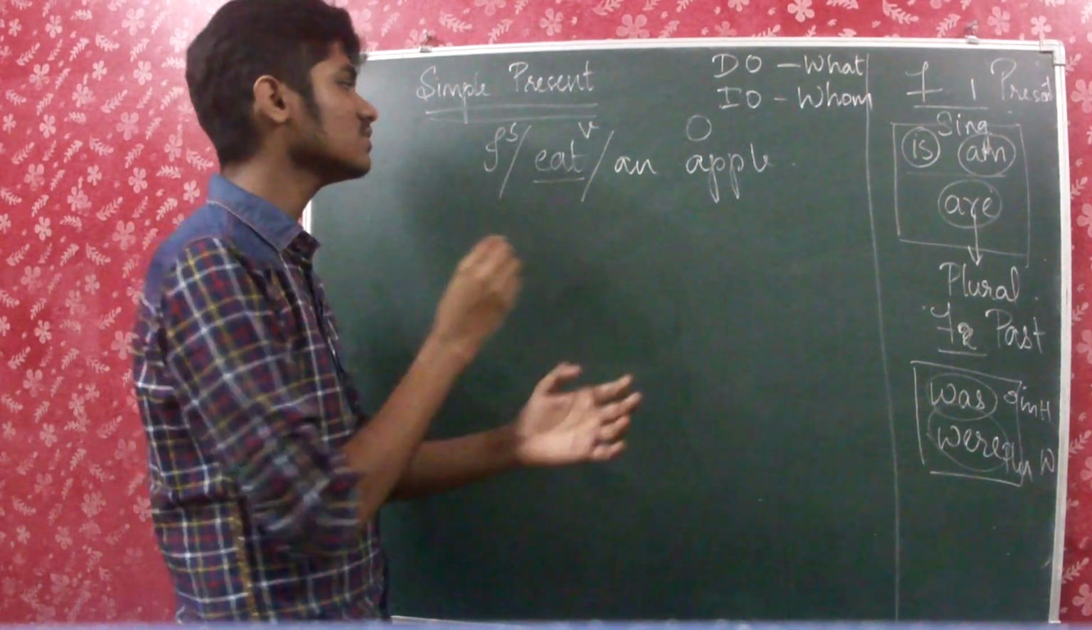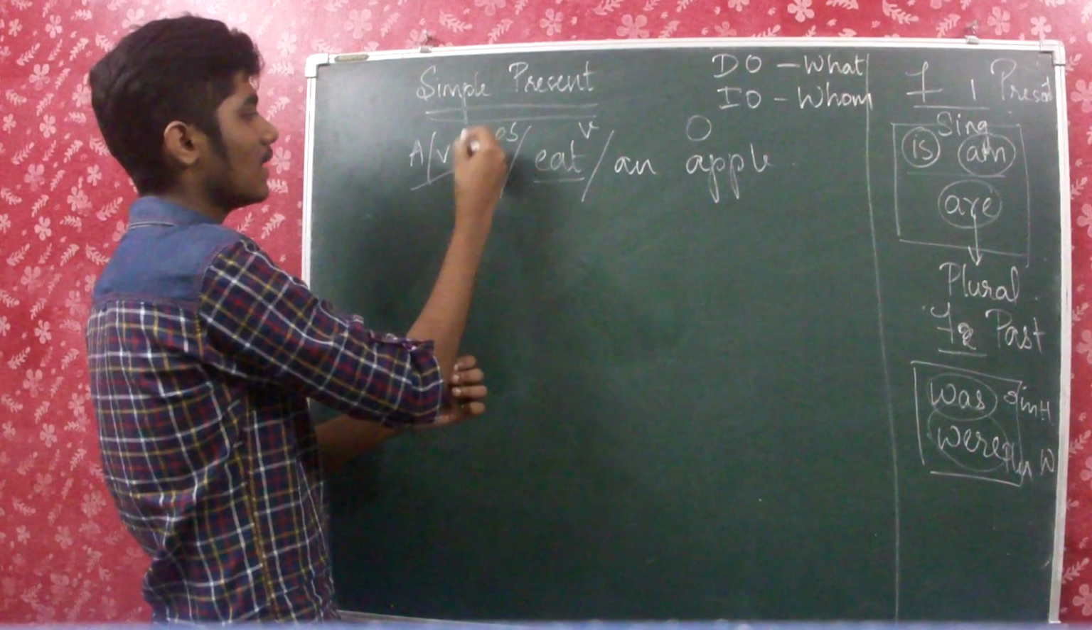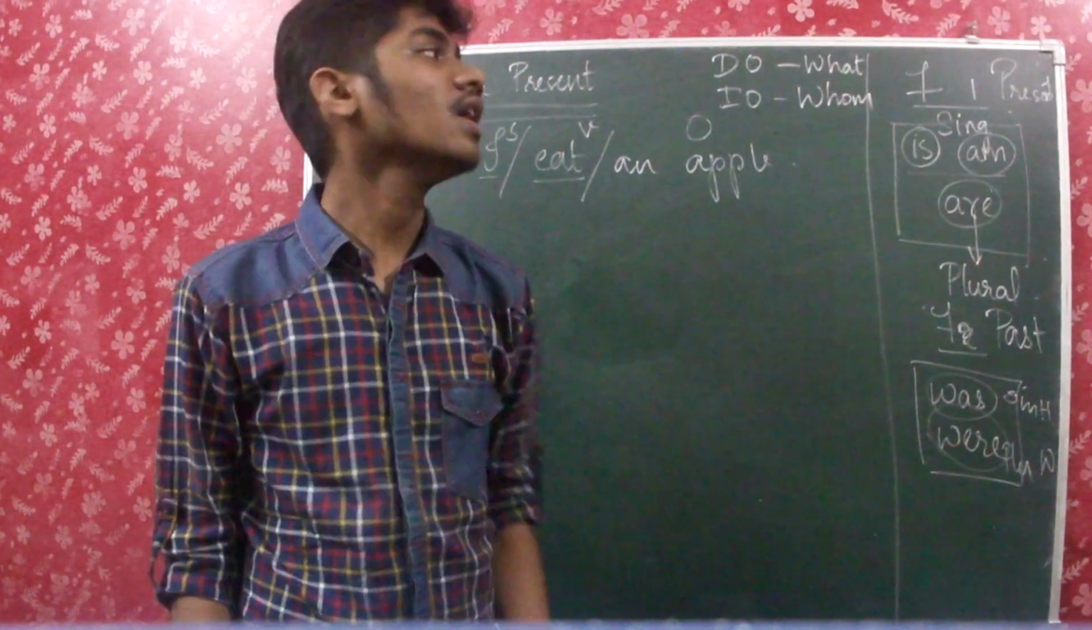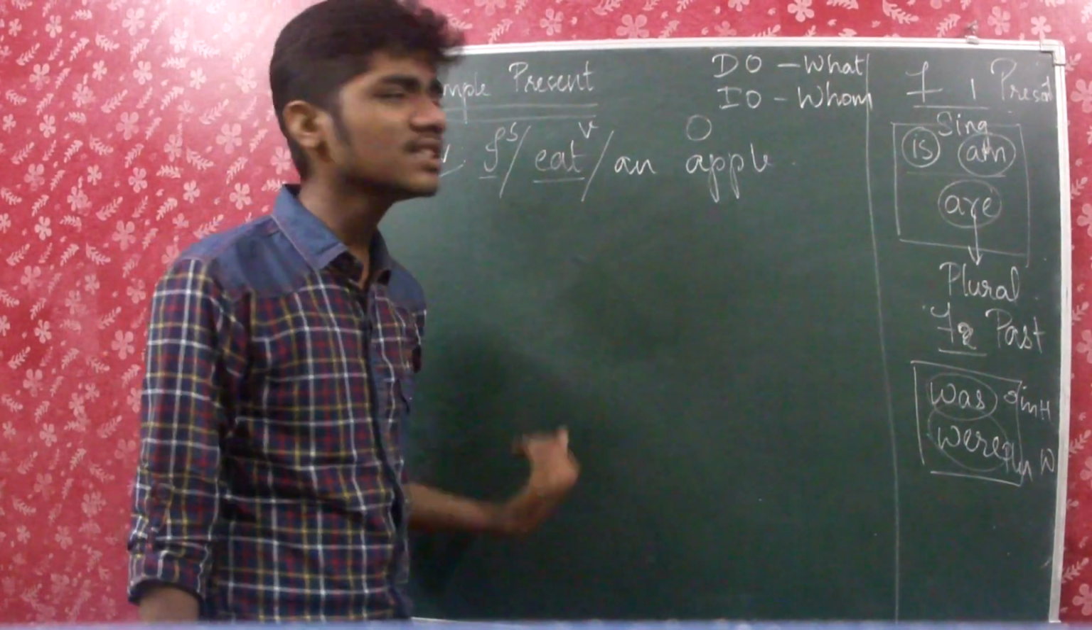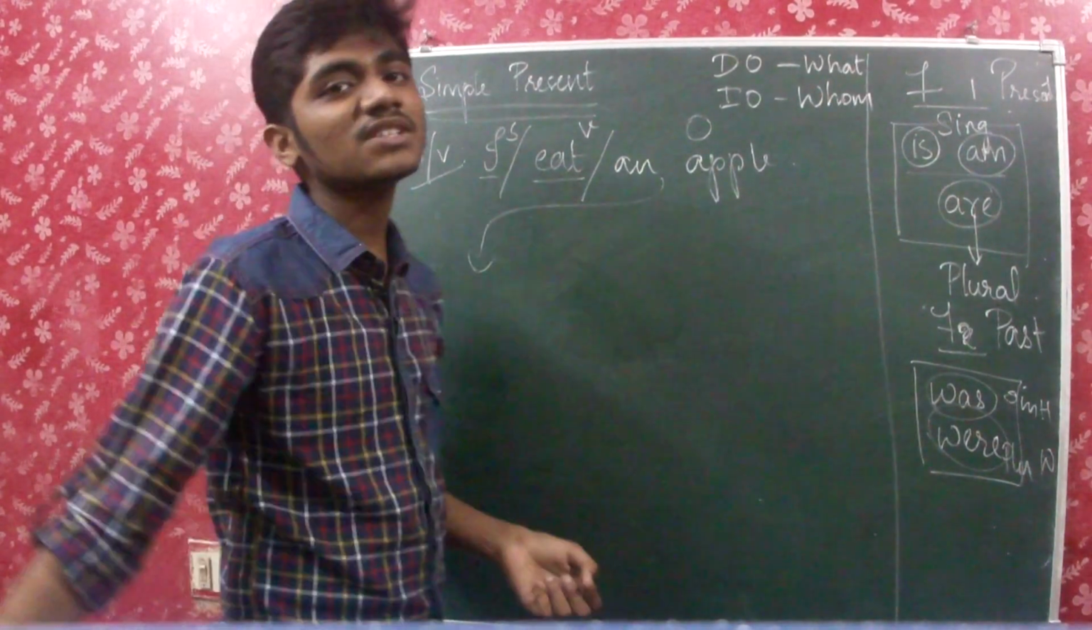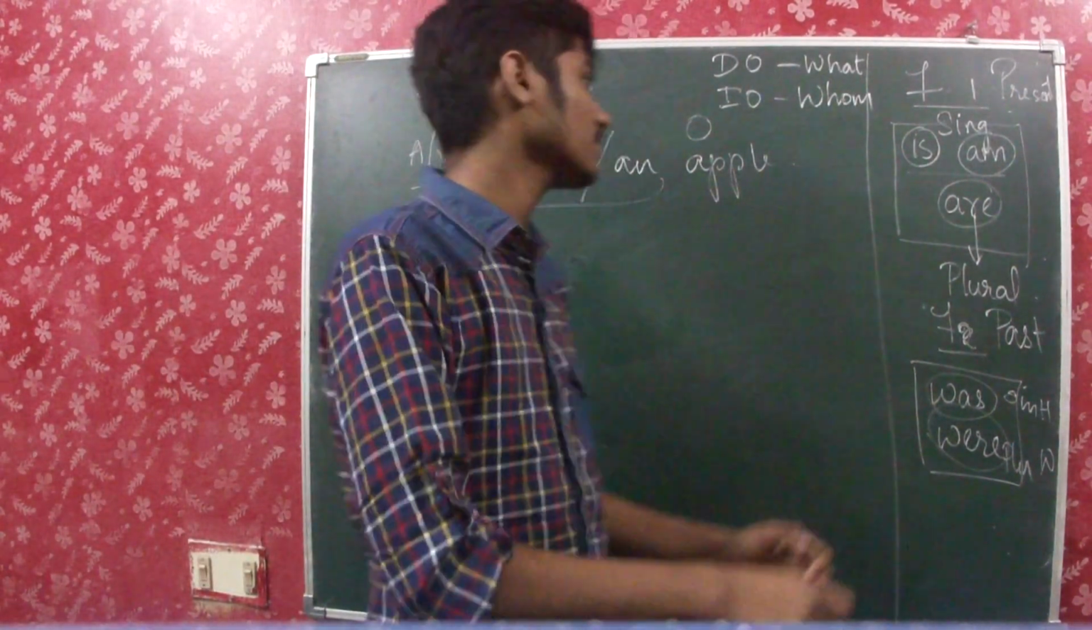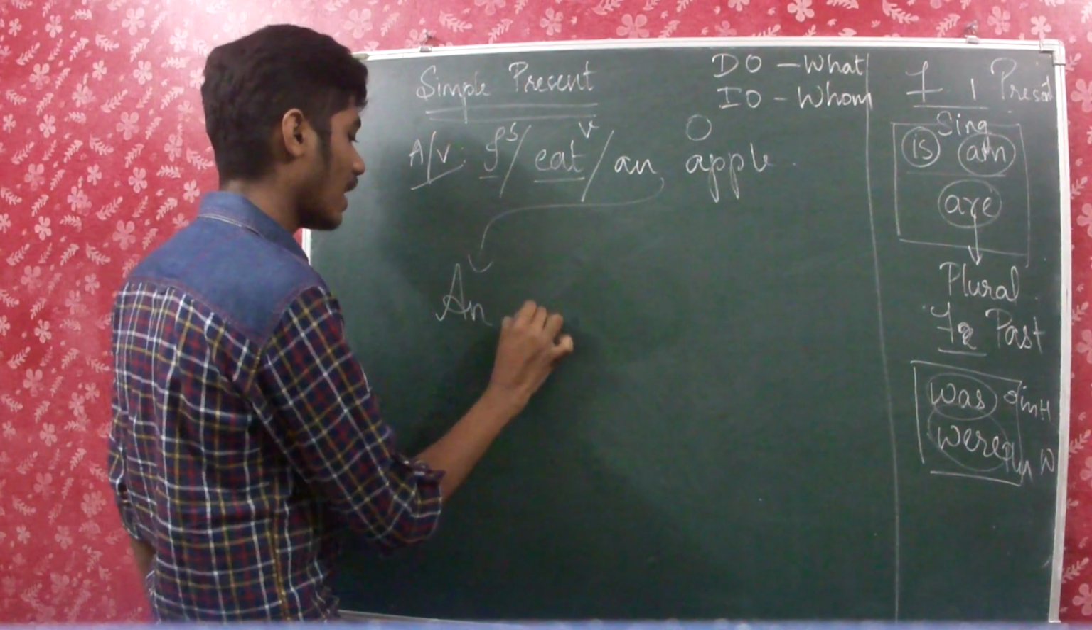So this is an active voice because the doer of the action is stressed upon. Now let me change this into passive voice. What's the first rule? Bringing the object to the front. So I am writing it as an apple.